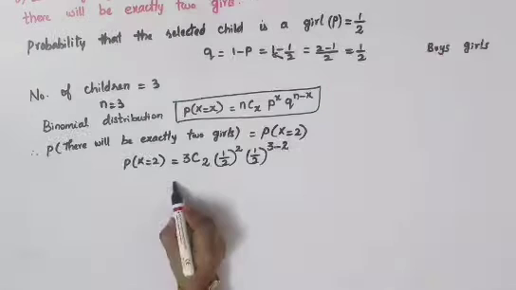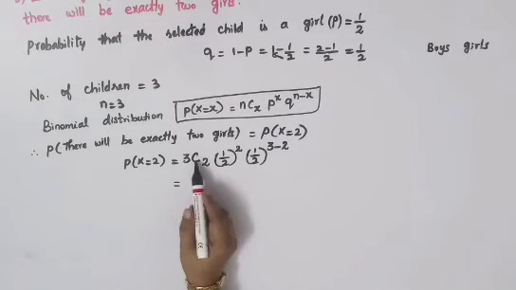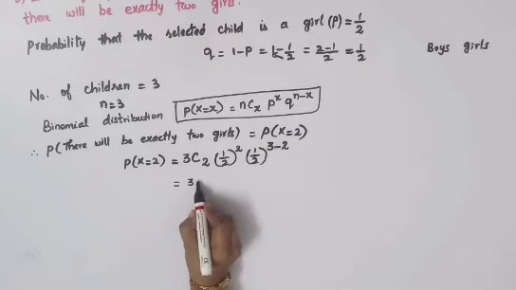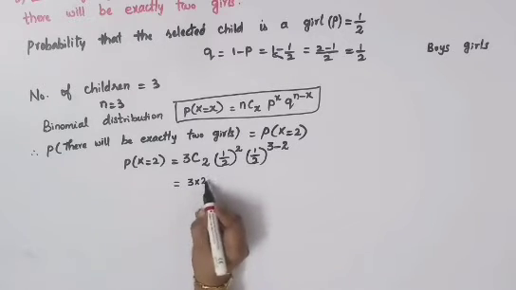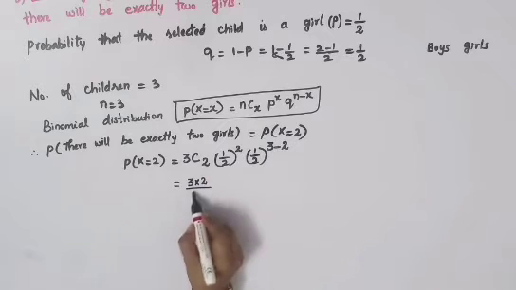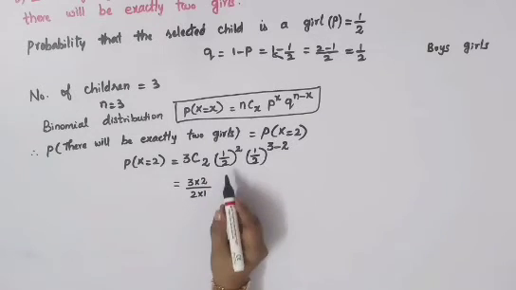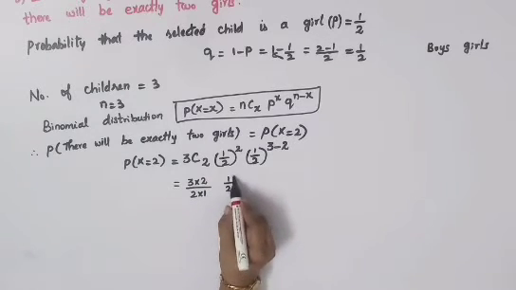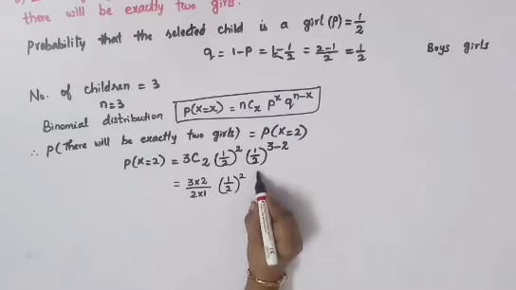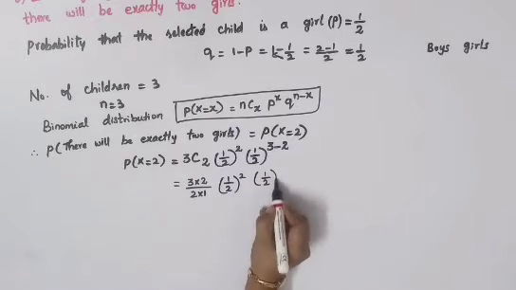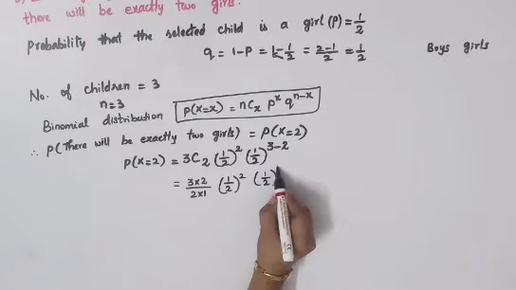Which is equal to, we'll convert this into a combination, that is 3 into 2, 2 terms are there, divided by 2 into 1. And here 1 by 2 the whole power 2 as it is, and again 1 by 2 the whole power 3 minus 2, it will become 1.